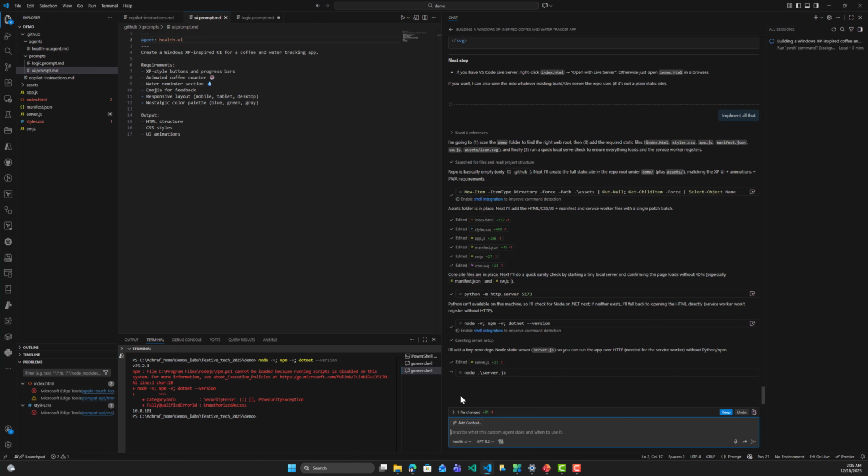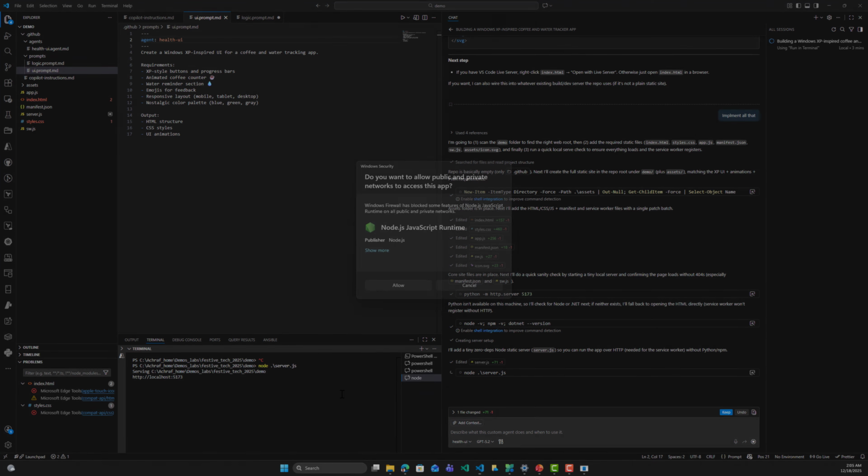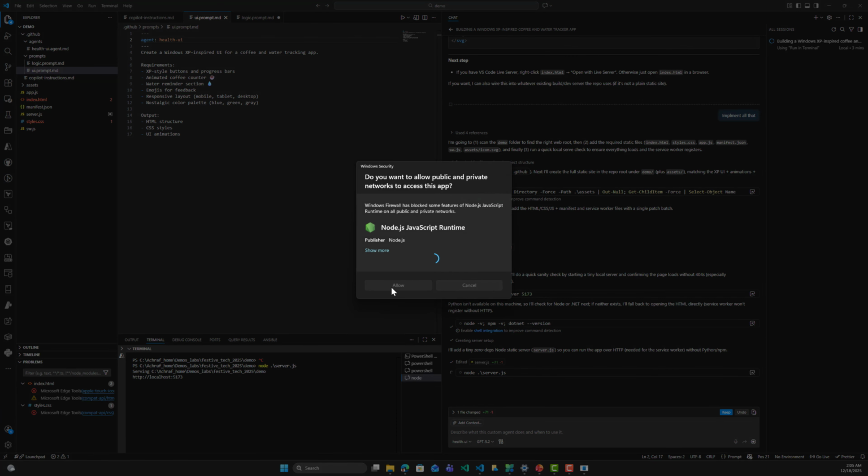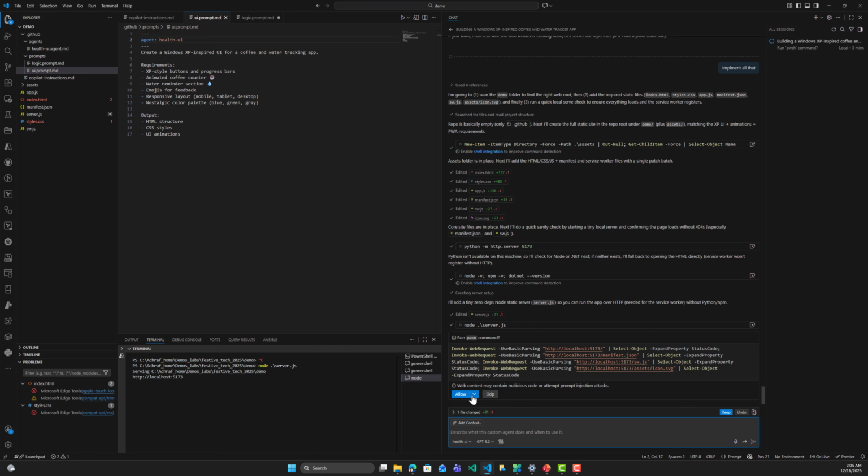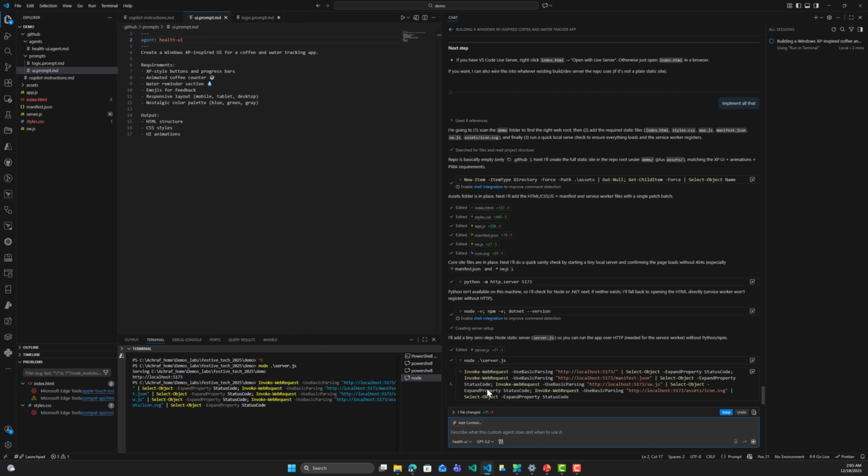And it is trying to use Node in order to run this project. So let's say, and here it's trying, as you can see, using Node.js. And we are going to see the result on this website. All right.